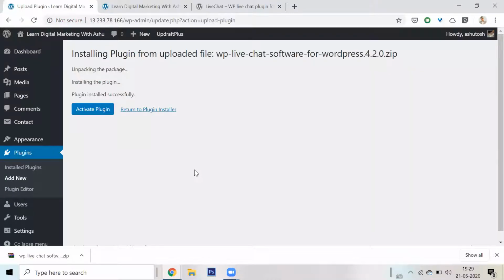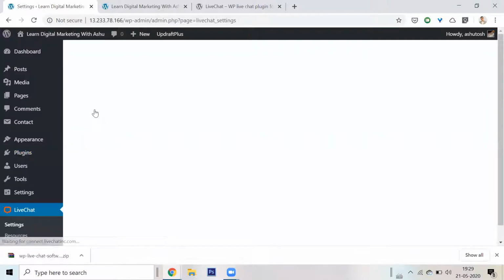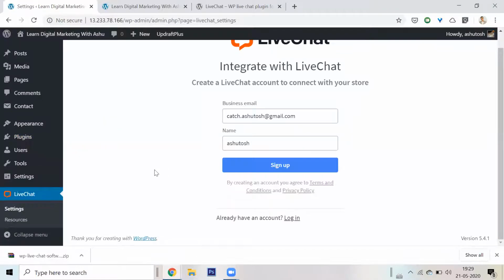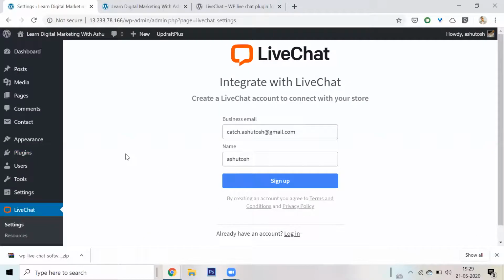It's unpacking. It's like installing the package. It's installing the plugin. You can see there is some activity going on because that has to come from a server and needs to be installed. Okay, plugin installed successfully. Activate plugin. And that's it. It's here. Look, I have a live chat plugin right now. Shall we do it? Oh wow, it needs me to put in a login. I don't want to log in right now. I don't want to create it because it's also looking for my business email. So this didn't work out, but still it's easy.